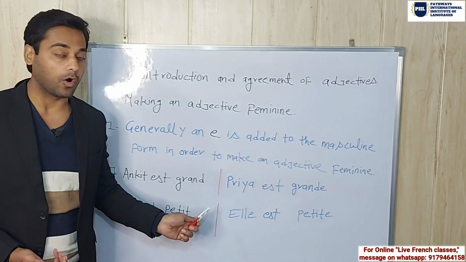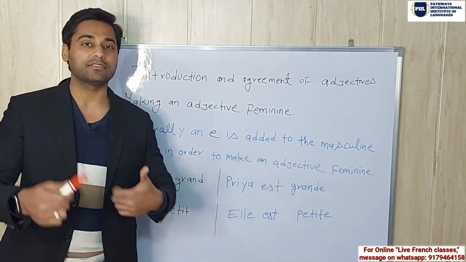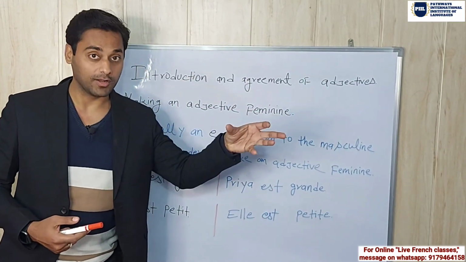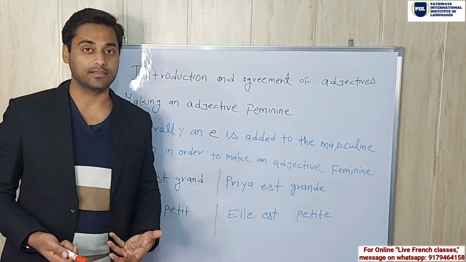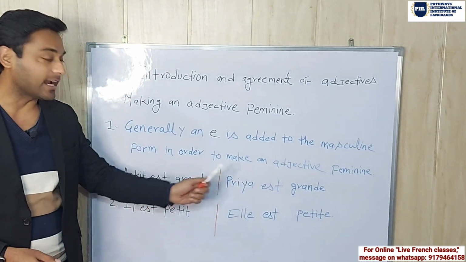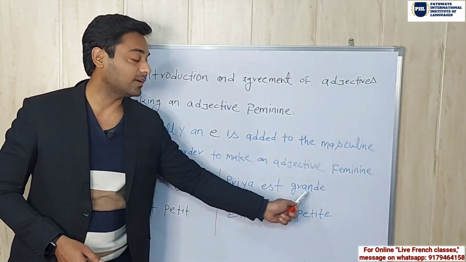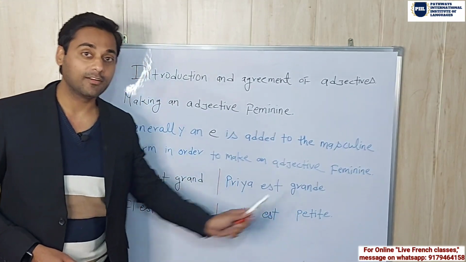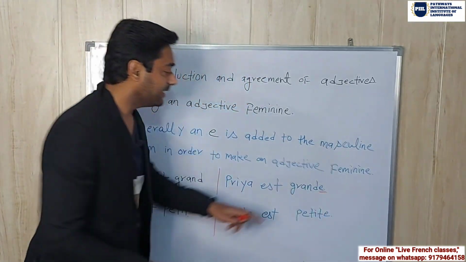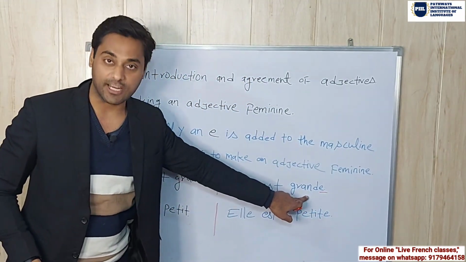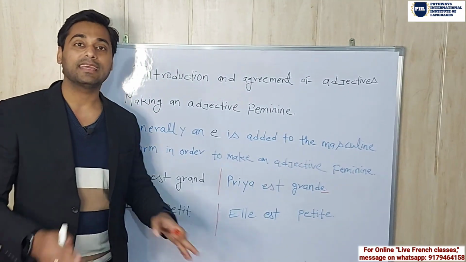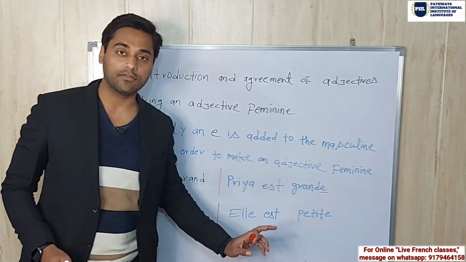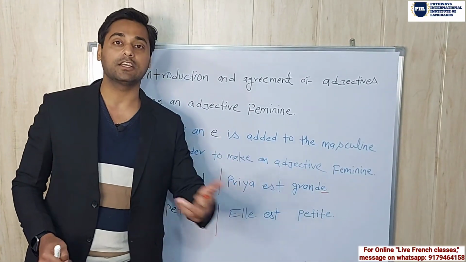Ankit est grand. Now I want to say the same sentence about a girl. Suppose let's take Priya, that Priya is tall. Then how will I make this sentence? Priya est grande. So what have I done here? I have added an E in this adjective. Why? Because Priya is feminine. That's why I have added an E in the adjective. So Priya est grande. Priya is tall.